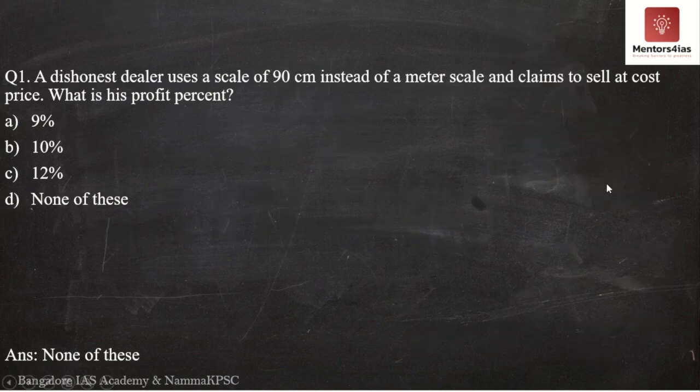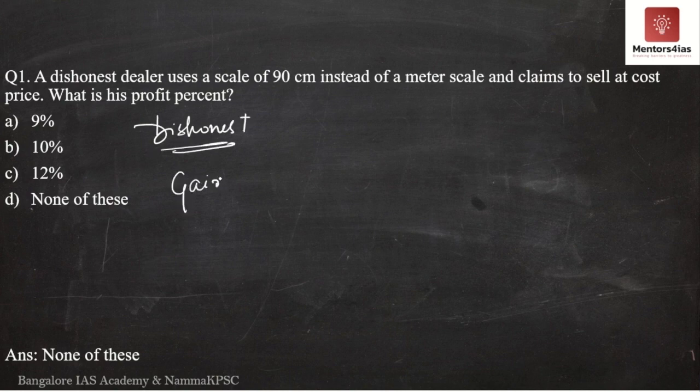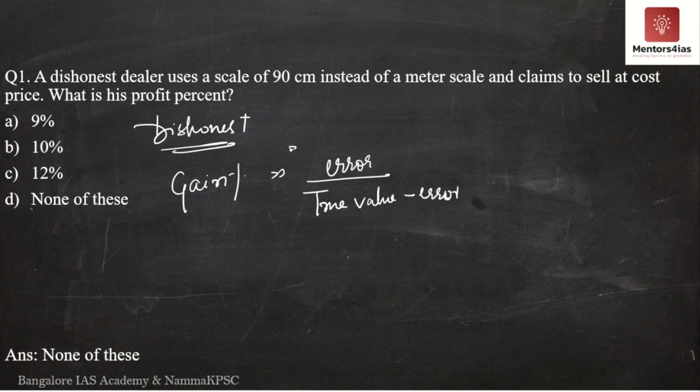Okay. So if you remember the formula I had given, whenever the question is about a dishonest dealer or something like that, how do we determine the gain percentage? It is nothing but error divided by true value minus error, the whole thing into 100.